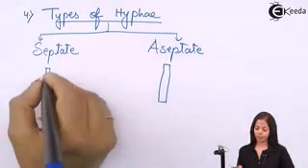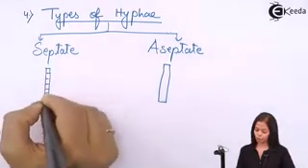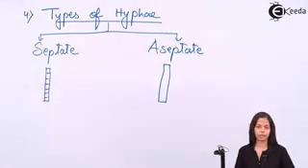Septate hyphae will show segments like this, and aseptate hyphae will not show any segments. The segments are called septum.